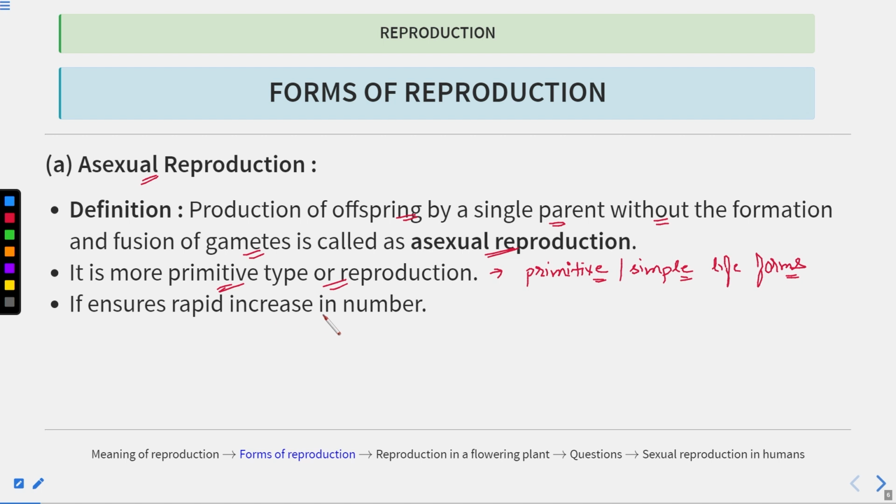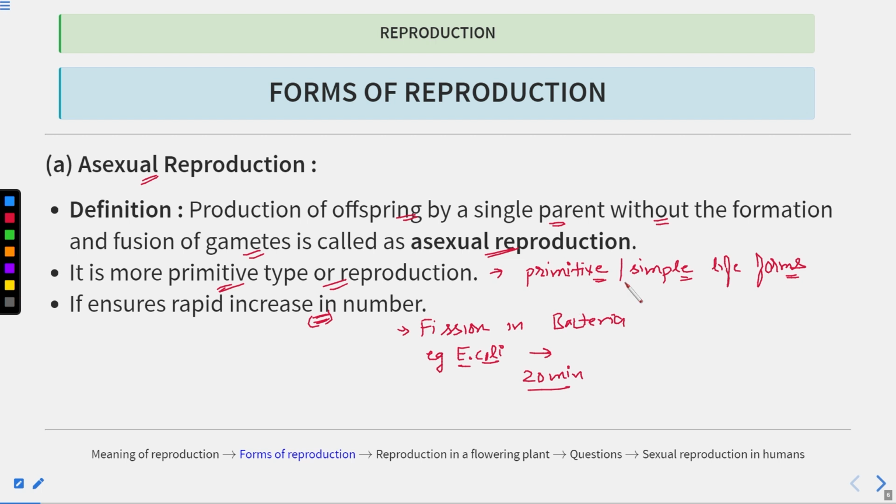Now it ensures a rapid increase in number. This is one of the features of asexual reproduction. Again, take the example of fission in bacteria. You can see the cells are dividing at a very fast rate. For example, E. coli bacteria: its doubling time is 20 minutes. In 20 minutes, it will double, or you can say the life cycle is just 20 minutes.